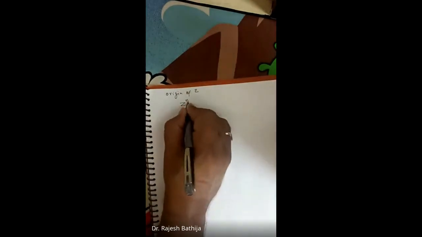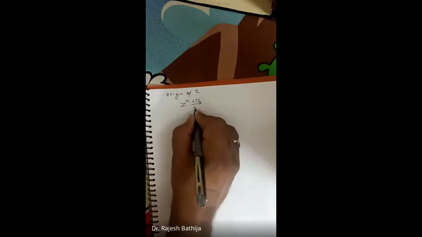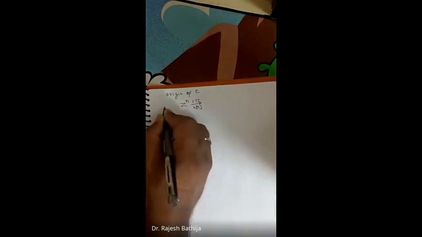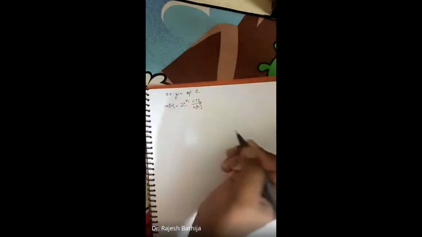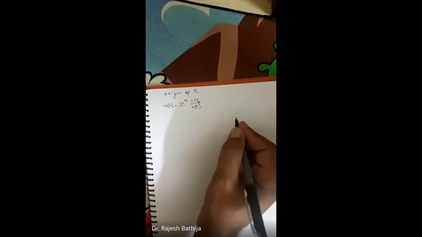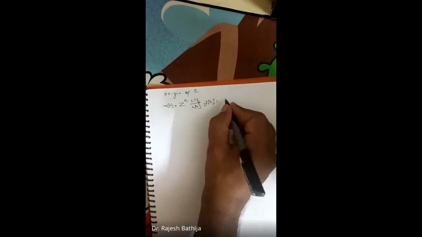So the origin of the z transform is similar. If I have an LTI discrete time system, and its impulse response is given by h of n, and I apply the input x of n equal to z to the power n, where z is a complex number, then the output is calculated by the convolution sum.